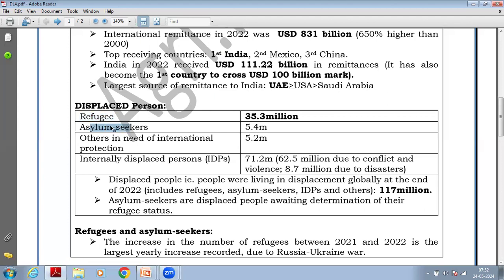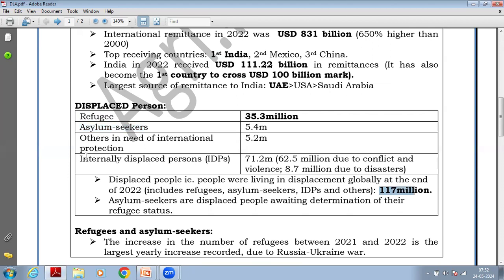Apart from the refugees, there are 5.4 million asylum seekers. These are the people who have migrated to another country due to some pressing reasons, not because of a better life, but to save their life. Refugees are also that kind of people. But these asylum seekers have not received the status of refugees. Like the people who have migrated from Myanmar to India, they have not received the status of refugees yet, so they are asylum seekers. In Bangladesh, many people from Myanmar have migrated, but they are asylum seekers there. So that is the total number of displaced persons.